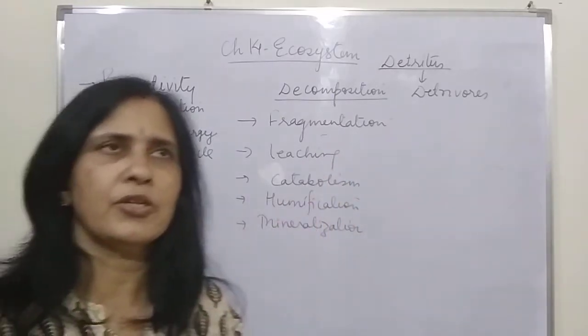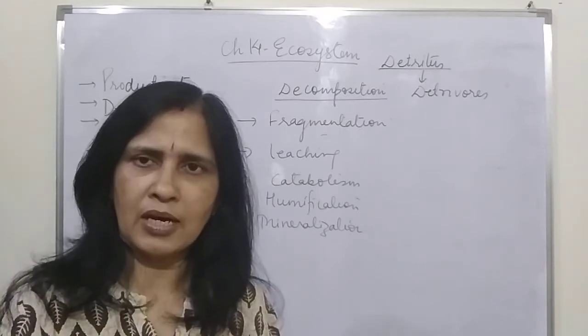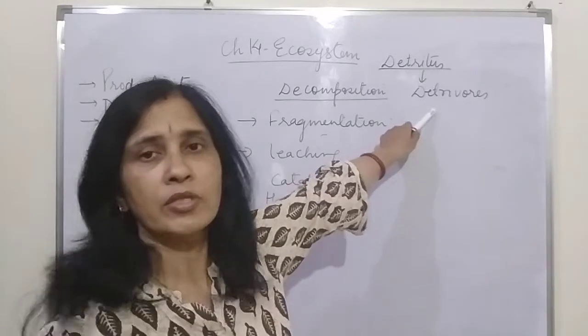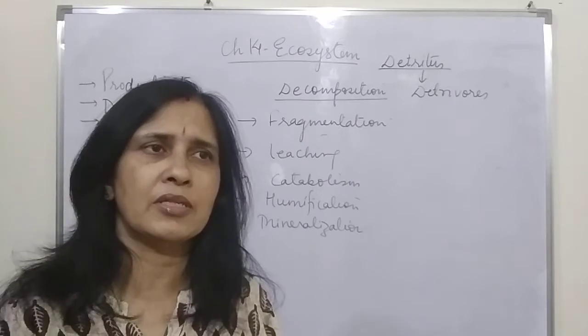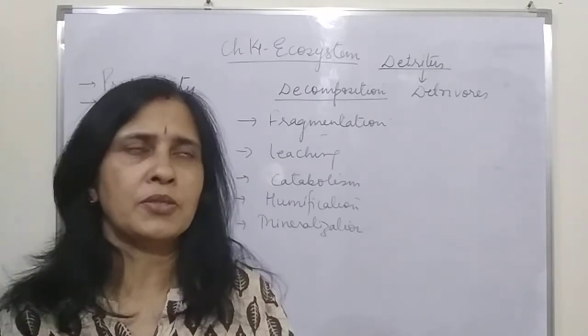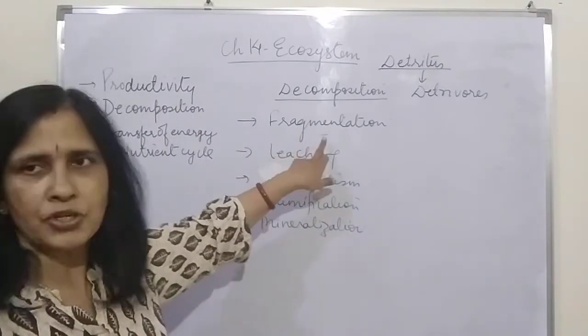The first one is fragmentation. Fragmentation is where the dead organisms are converted into fragments by the detrivores, the organism which feeds upon the dead organism. It can be the vultures, it can be the earthworm also, it can be the wood louse also. So they feed upon and they convert them into fragments. So that process is called fragmentation.